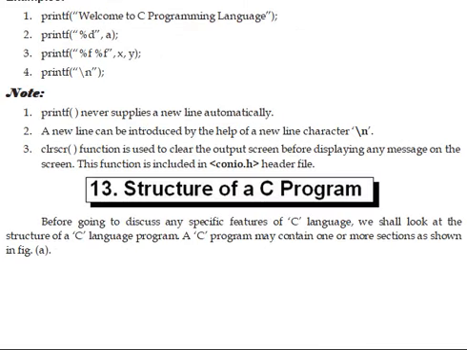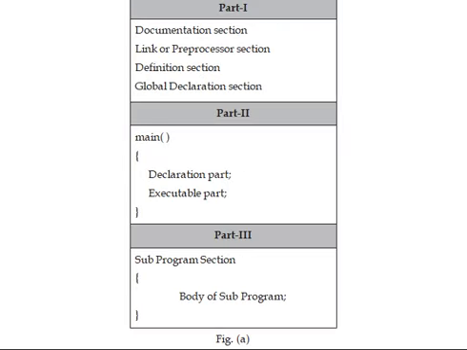We will discuss the structure of a C program. The structure of a C program has three parts.